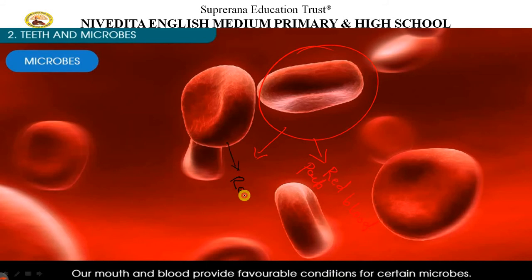Red blood particles are also called RBC. When you go to higher classes, you will learn about this. Again, we cannot see blood particles with naked eyes. We have to see them through microscopes.